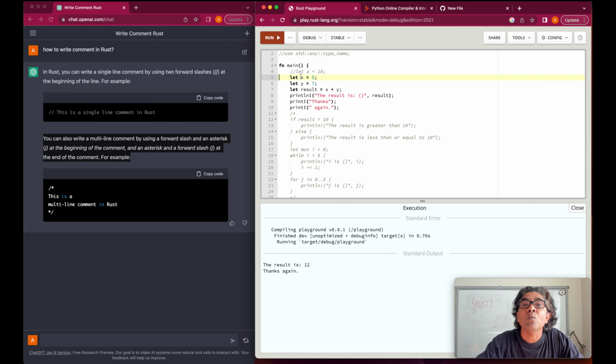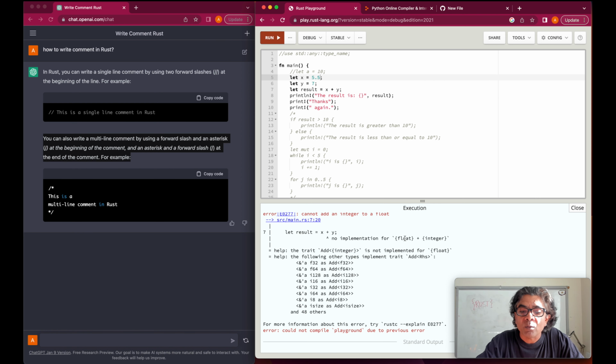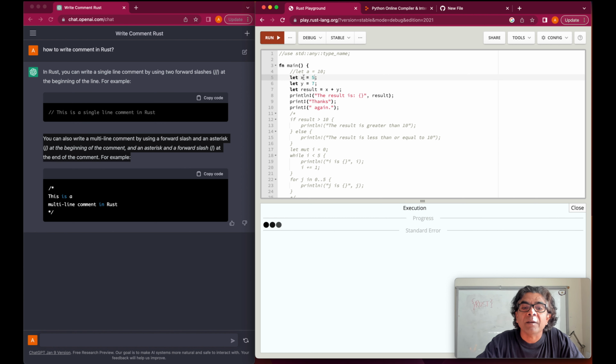So let is one way to define. Now you say that x is 5, and what if I say x is 5.5? And let's run here. And as you can see here, we are trying to define a float and integers, and I tried to confuse the system because until I was writing the code let x is 5 and y is 7, there was no problem. It means the default variable was being defined.